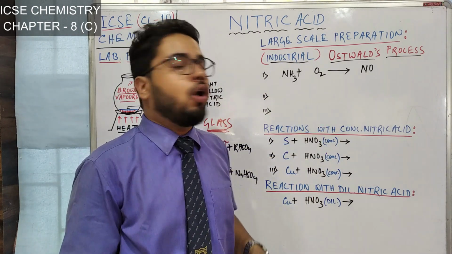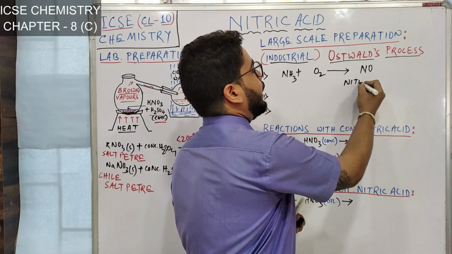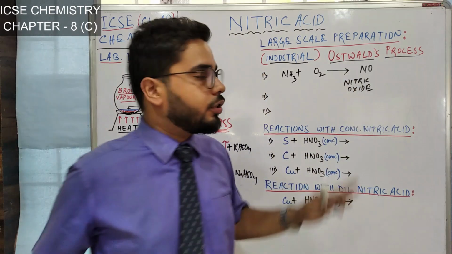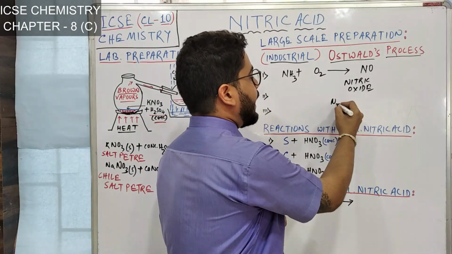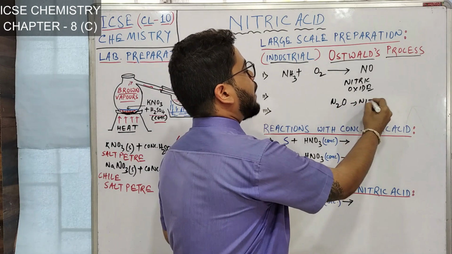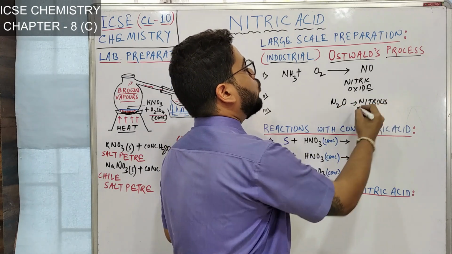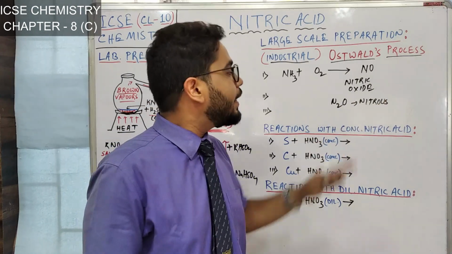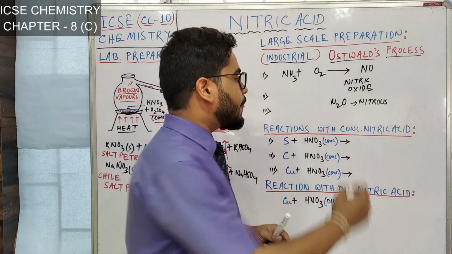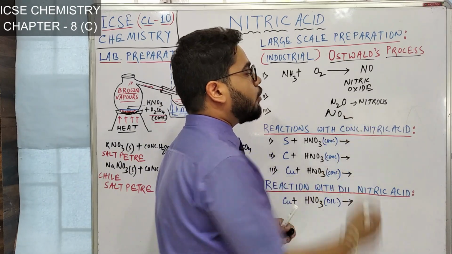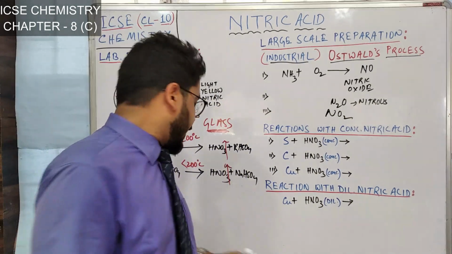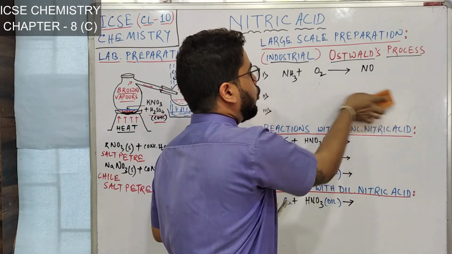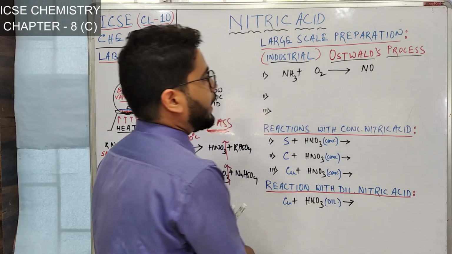NO. NO is nitric oxide. Alright, please do not be confused. N2O is nitrous oxide, or since 2 nitrogens are there, we call it dinitrogen oxide as well. This is known as laughing gas as well. And I believe everybody knows NO2 is nitrogen dioxide. So anyway, we have to prepare NO in the first step, nitric oxide.